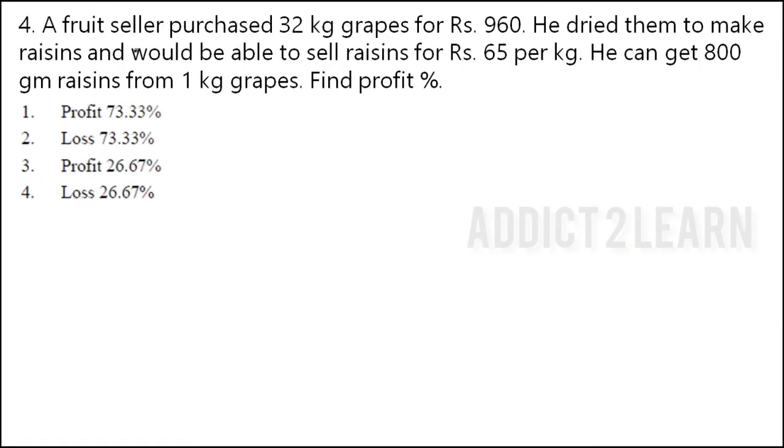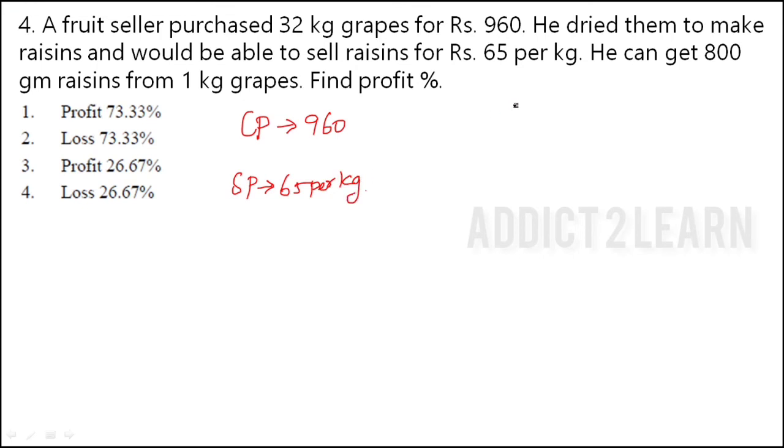Here a fruit seller purchased 32 kg grapes for 960 rupees. That is cost price. Cost price is 960 rupees. He dried them to make raisins and would be able to sell raisins for 65 per kg. So selling price is 65 per kg.